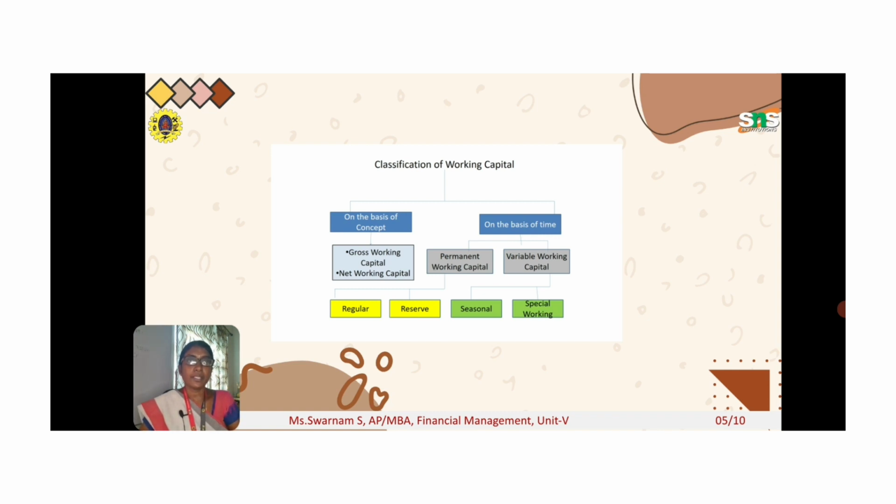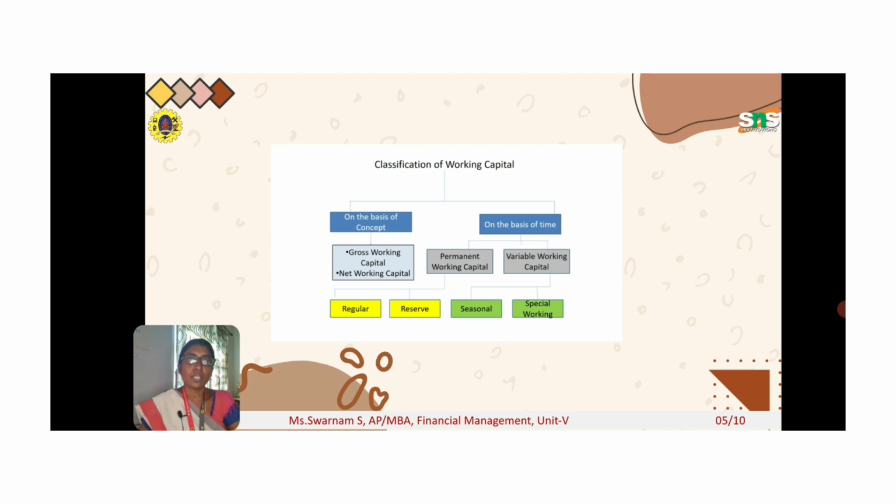Net working capital means current assets minus current liabilities. In the previous example, I have current assets of 60,000. Similarly, if I have a liability of 20,000, my net working capital is 60,000 minus 20,000, that is 40,000.